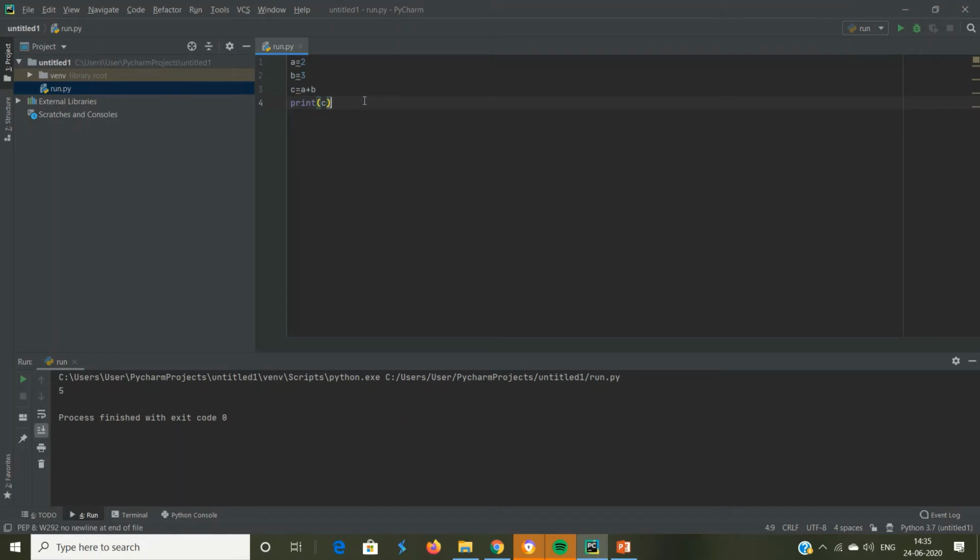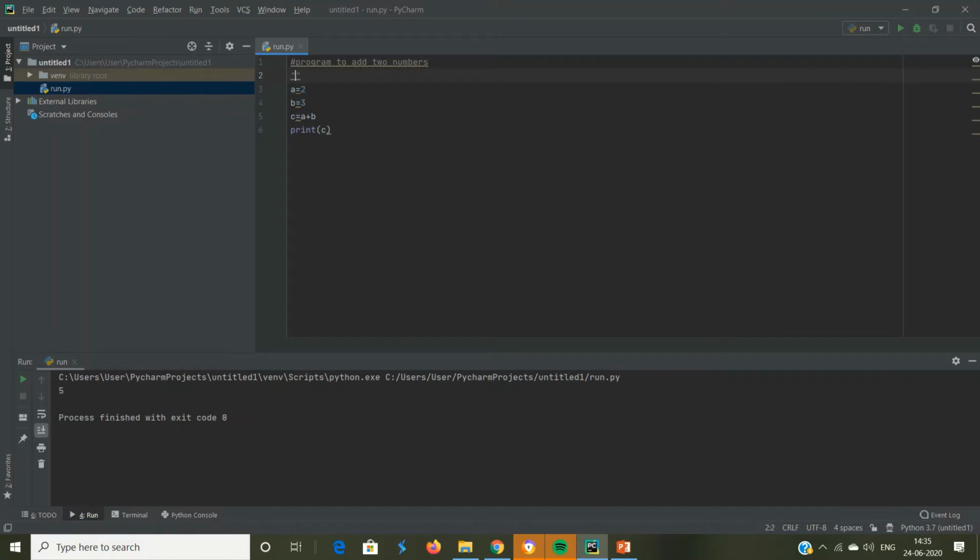For this I am using PyCharm. Here I took a is equal to 2, b is equal to 3, and I have made a sum, c is equal to a plus b. So this is basically a program to add two numbers. I am giving a comment: program to add two numbers. This line my interpreter will not execute.